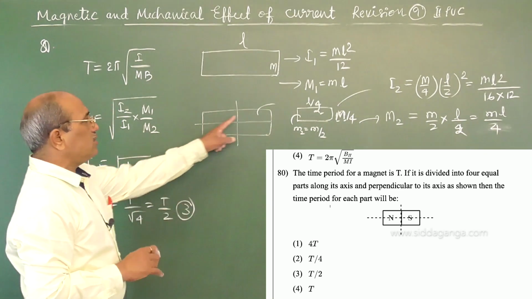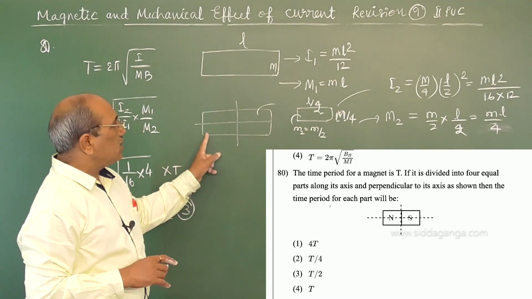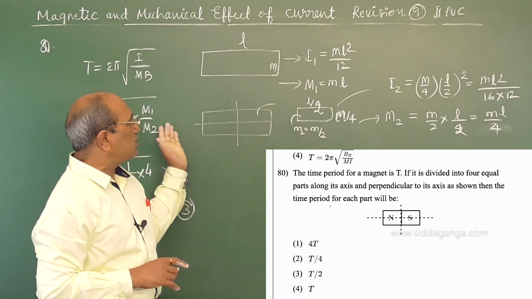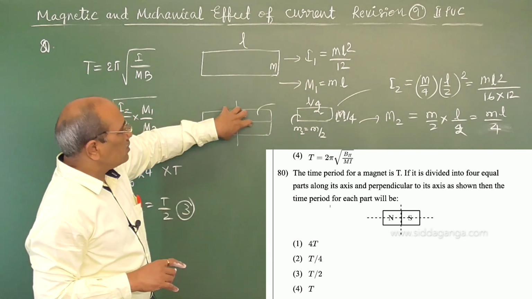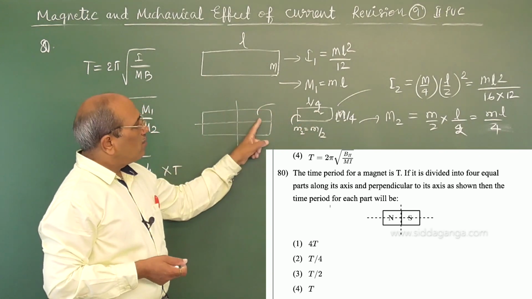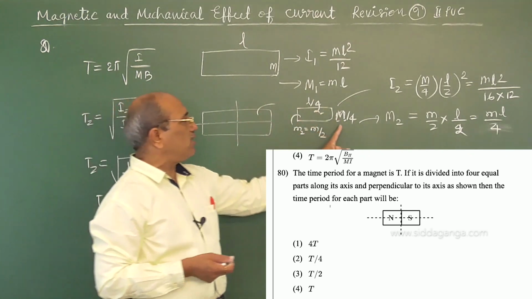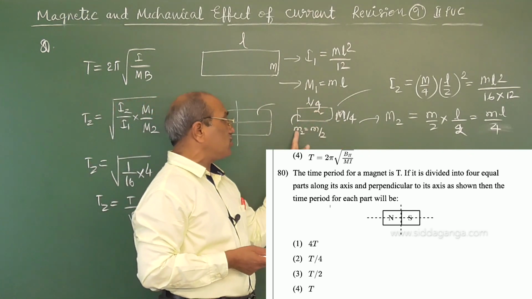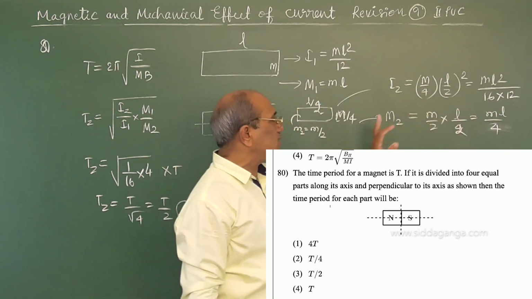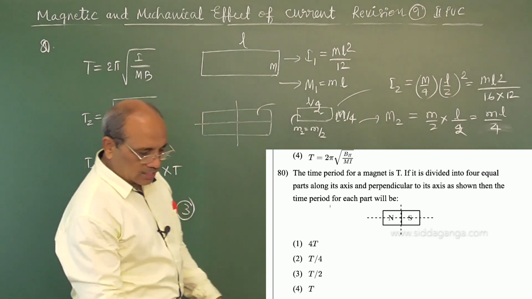Similarly, as in the previous one, when the magnet is cut along the length, pole strength decreases to 50% because it is made into 2 pieces along the length. As 4 parts are made, the length is divided by 2, the mass is divided by 4, and the pole strength is divided by 2. This makes the moment of inertia 16 times smaller, whereas the magnetic moment decreases 4 times. That leads to the answer.